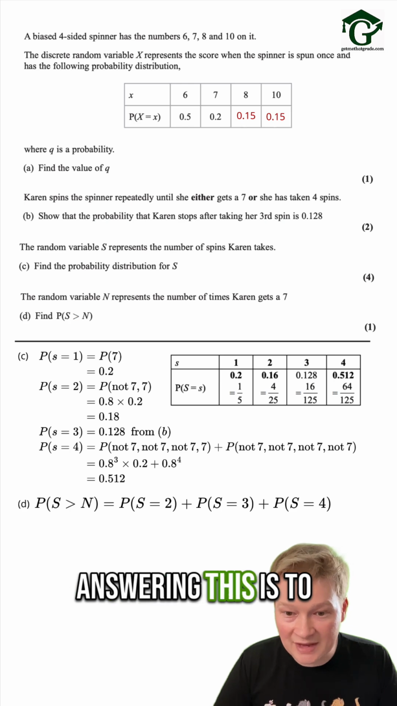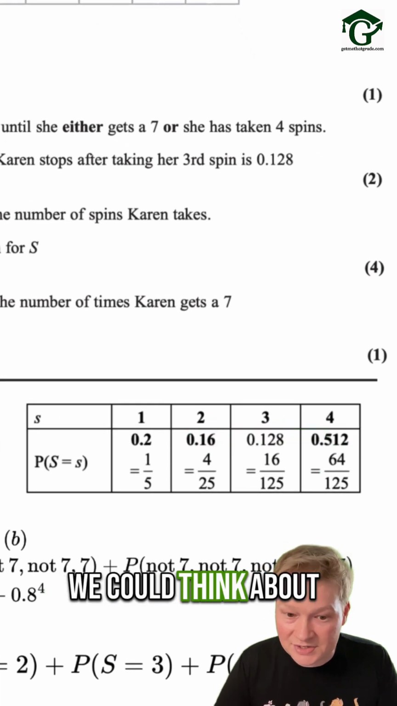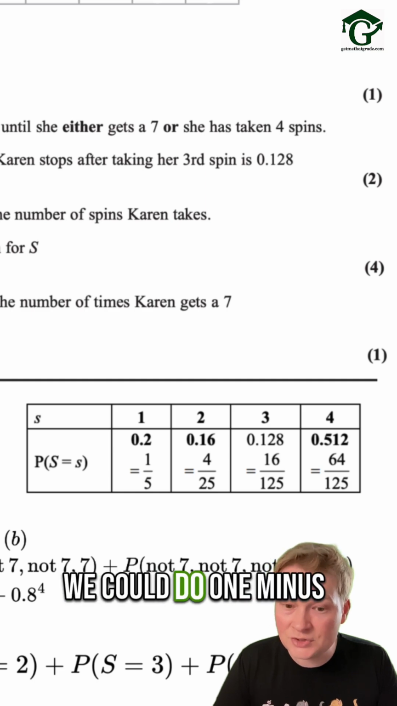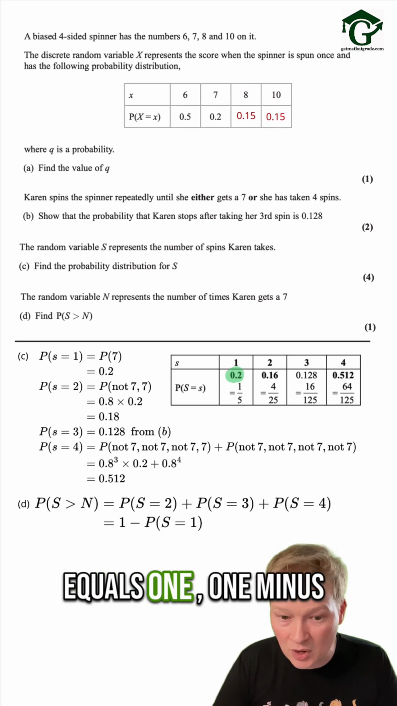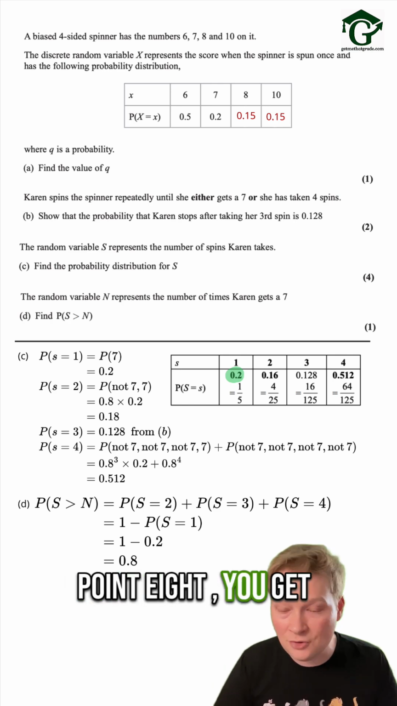So one way of answering this is to add up all of these probabilities here, but there's a quicker way of doing it. We could think about the opposite probability. We could do 1 minus the probability that s equals 1, 1 minus 0.2, and that would give us 0.8. Either way, if you get 0.8, you get the final mark.